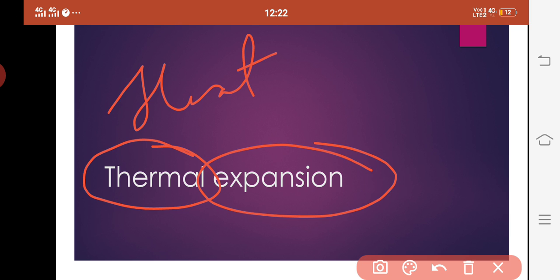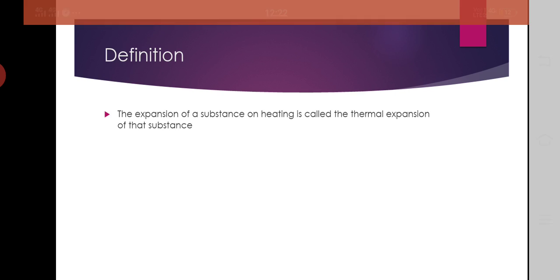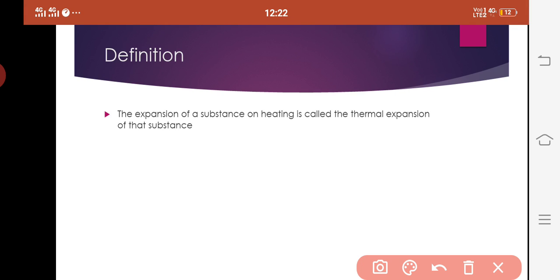Is that clear? So here we will study how the dimension of a substance changes when heat is supplied to it. Now if we deal with the definition of thermal expansion, then expansion of a substance on heating is called thermal expansion of that substance. Obviously, from the name itself it is clear. Thermal means heat and expansion means increment in the dimension of the substance. So if there is an increase in either length, breadth, height, area, or volume because of the heat supplied, then it is known as thermal expansion.